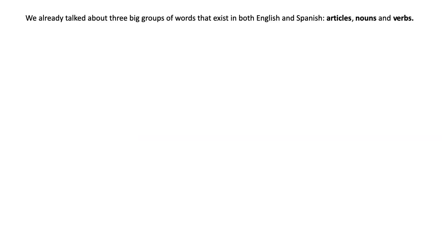Today we are going to talk about another important group of words, adjectives, or in Spanish, los adjetivos. Okay, so as always, let me start with a short review. We have already talked about three big groups of words that exist in both English and Spanish. We have talked about articles, about nouns, and about verbs.